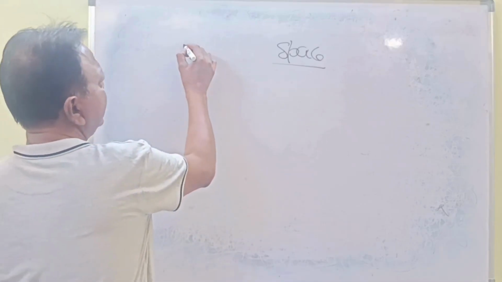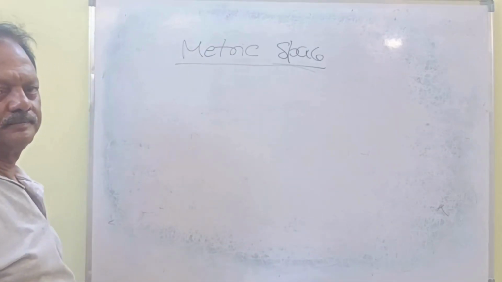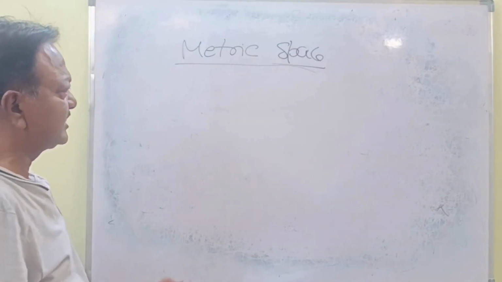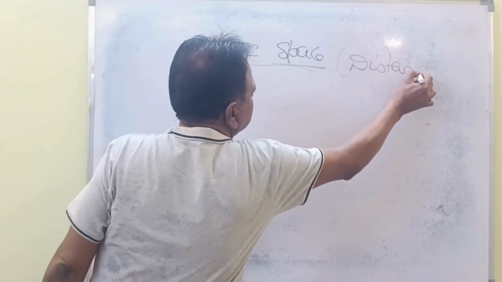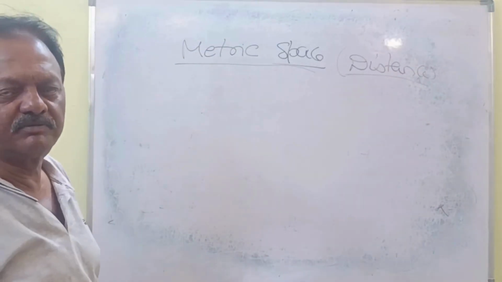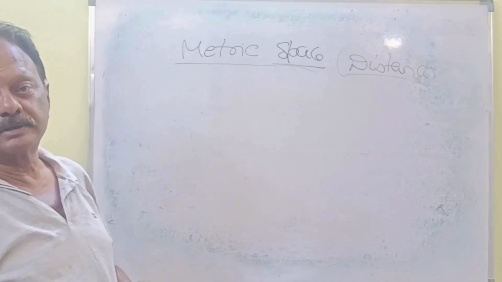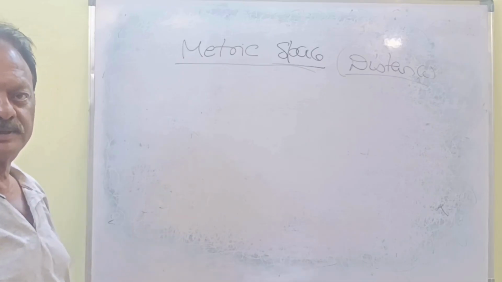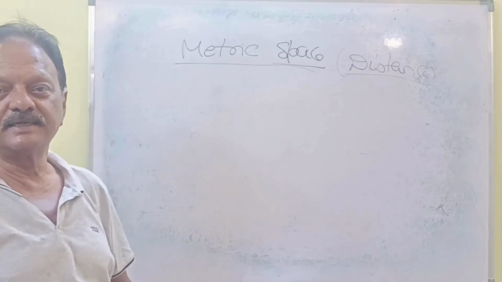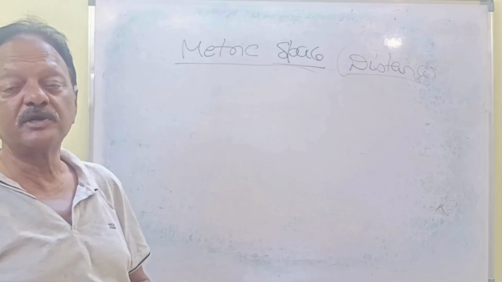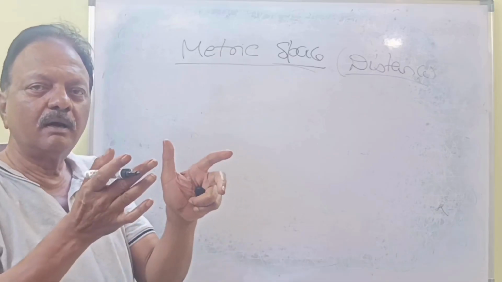Now let's talk about the next space, that is metric space. Metric space is the concept of finding the distance between vectors, because that is the most important thing for qubits. Qubits have two states. Now what about the two vectors and what will be the state? Distance is the most important topic in qubits in quantum computing. How are they different? Either they are equal or they are perpendicular.